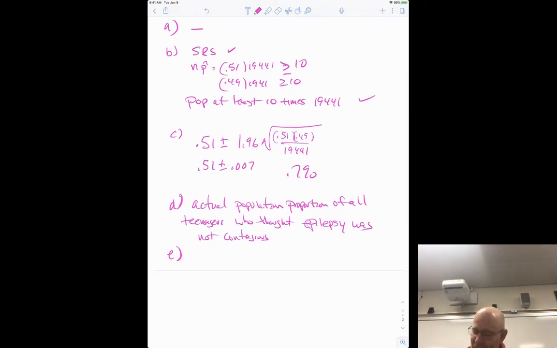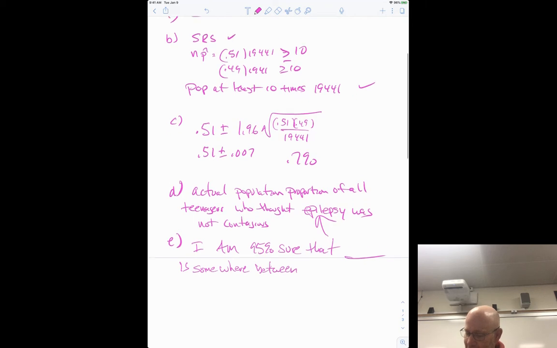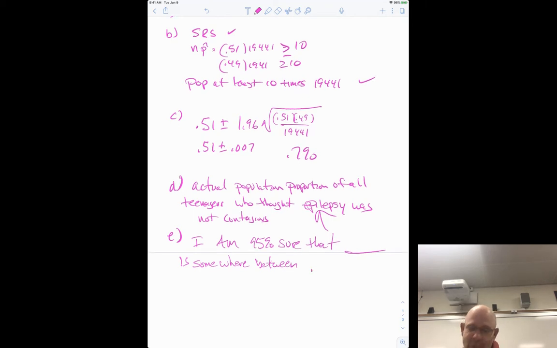Part E says interpret the confidence interval. So I'm just going to say I am 95% sure that the proportion of all teenagers who thought epilepsy was not contagious is somewhere between, I guess we'll use the 1% instead of the 0.7%, but if I use the 0.7, I guess it doesn't matter. We'll go 50.3% to 51.7%. Nice small interval, by the way. Really good, right? Which is because of the big sample size.